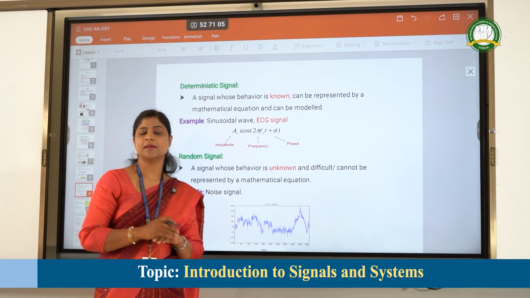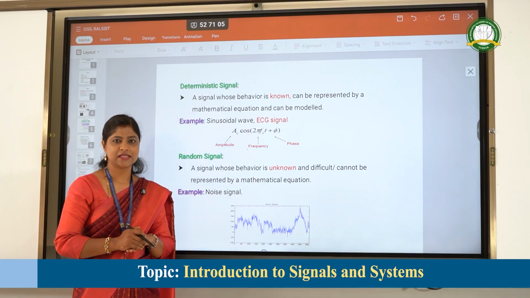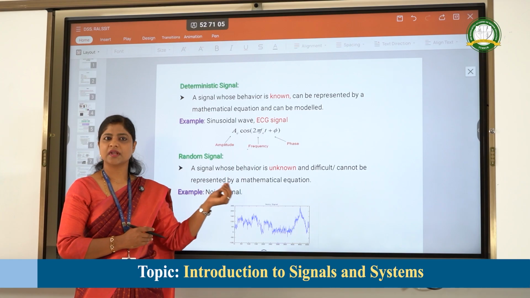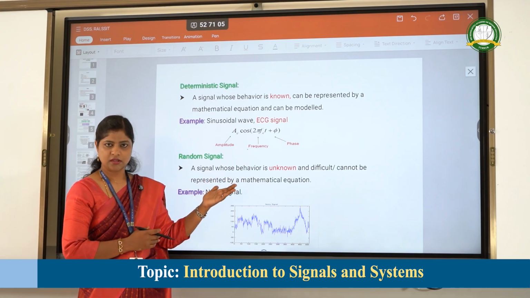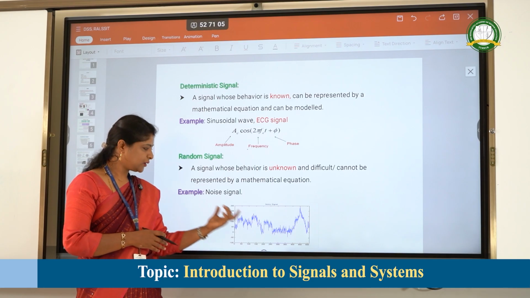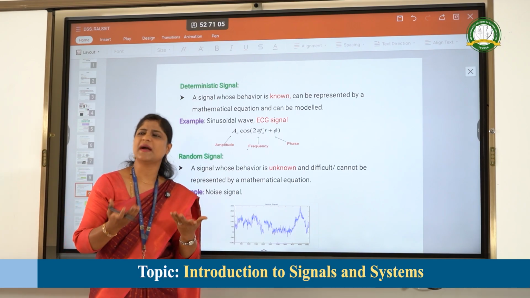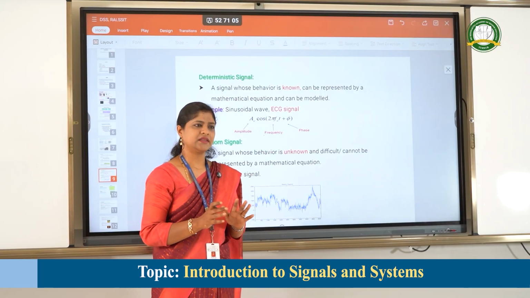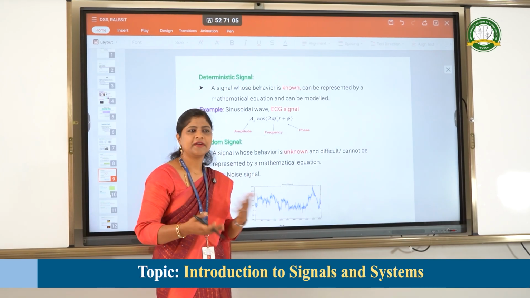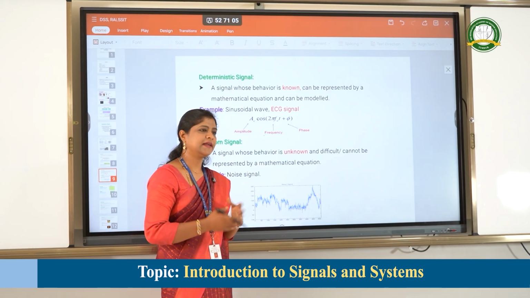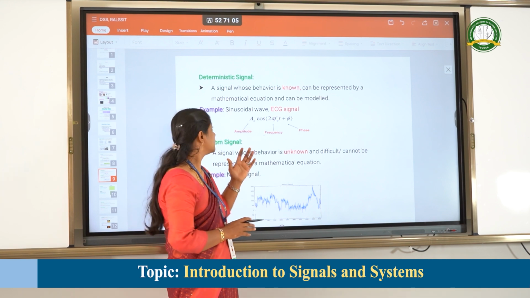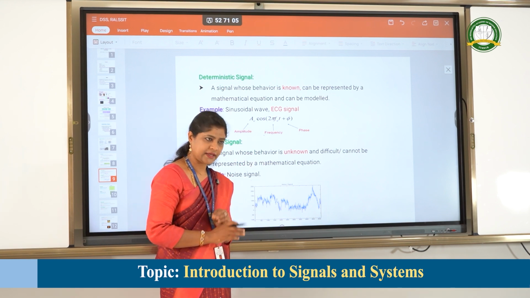The best example of a random signal we can give is the noise signal. Here you can see that the noise signal does not have its own pattern and can't be represented mathematically. Why? Because noise has its own random way of representation and does not have a predictable representation. So this is regarding deterministic and random signals.